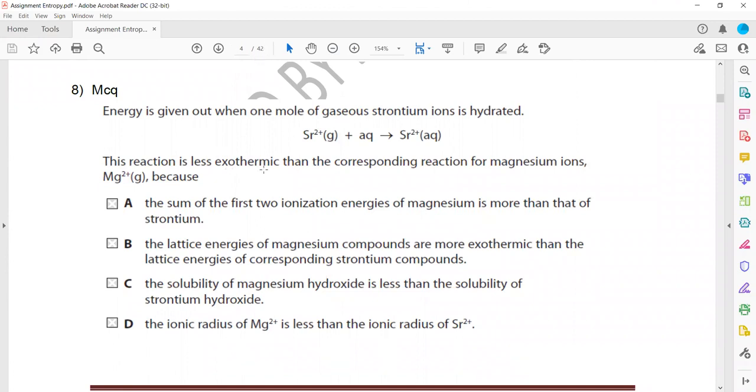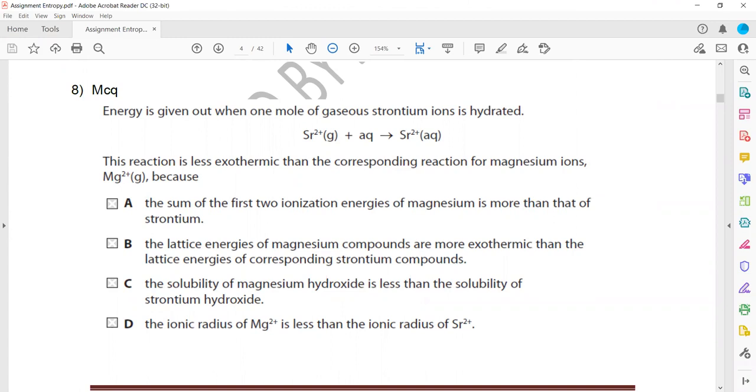Energy is given out when 1 mole of strontium ion is hydrated. This is less exothermic than the corresponding magnesium; magnesium is more exothermic. So what is the reason? The same reason is there.